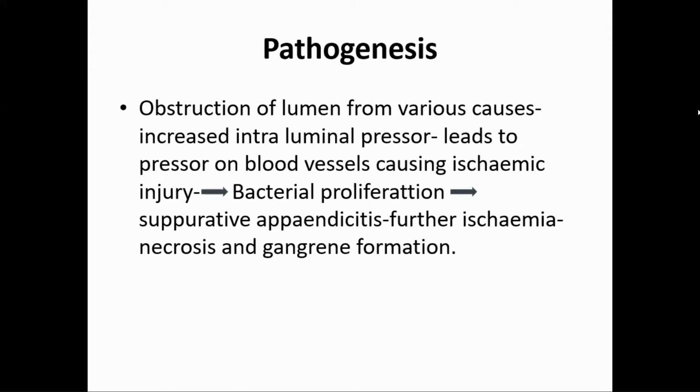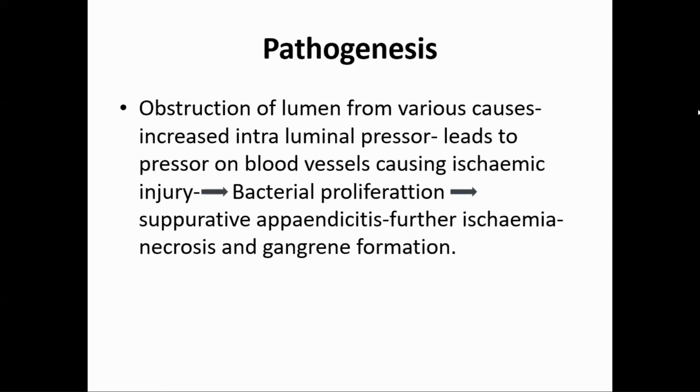Now, whenever there is ischemia, there will be bacteria. There are plenty of bacteria there. They will proliferate and lead to suppurative appendicitis. If there is further ischemia, that is, arterial obstruction or prolonged venous obstruction, there will be necrosis of the appendix and gangrene formation.